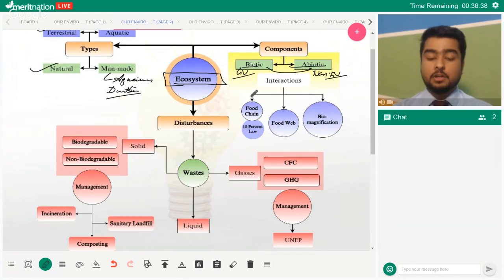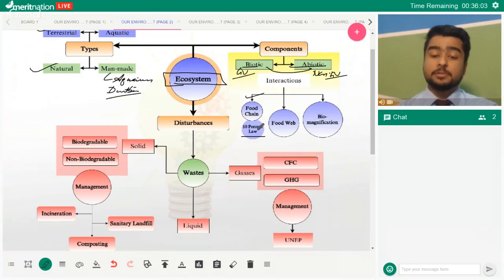We have to first cover the food chain, which is the transfer of matter and energy from one organism to other, right? So how do we define food chain? It's a series of organisms related to each other by the feeding habit, right? Now, important in food chain is the 10% law. What is the 10% law? The 10% law basically says that from every trophic level to the next, only 10% of energy is available. 90% of the energy is dissipated out, right? It's lost in heat, in respiration, right?